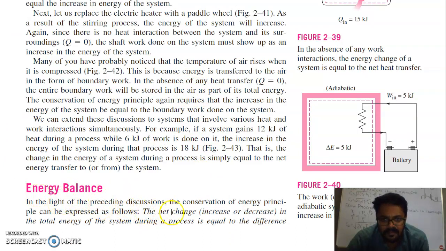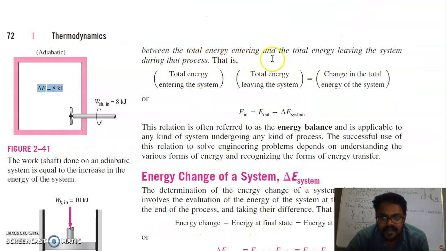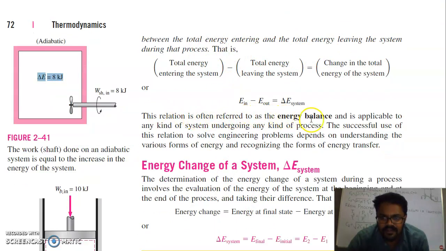Let's see this term. The net change in the total energy of the system during a process is equal to the difference between the total energy entering and the total energy leaving the system. The relation is often referred to as energy balance and is applicable to any kind of system undergoing any kind of process. The successful use of this relation to solve engineering problems depends on understanding the various forms of energy and recognizing the forms of energy transfer.